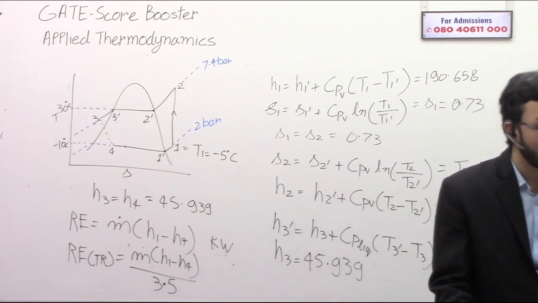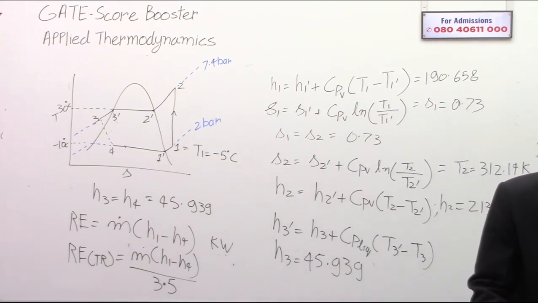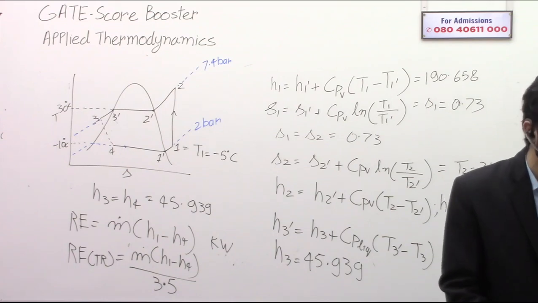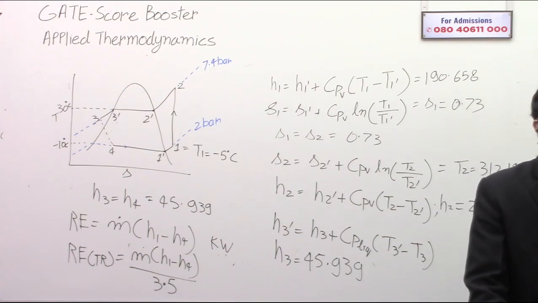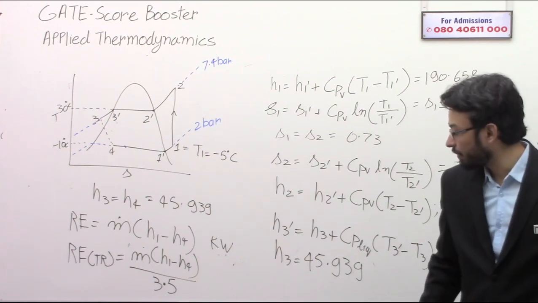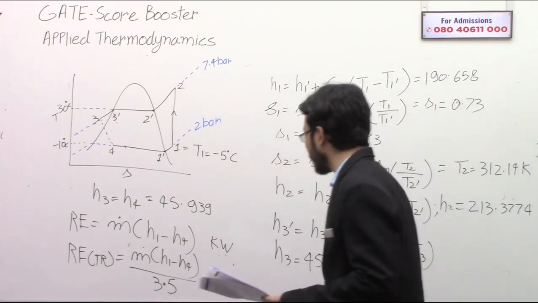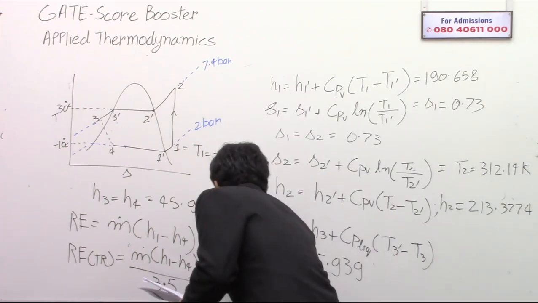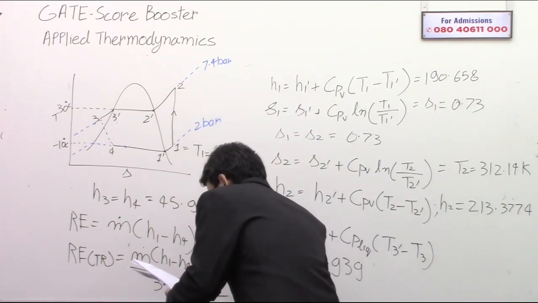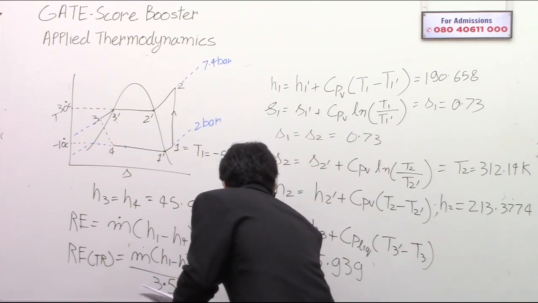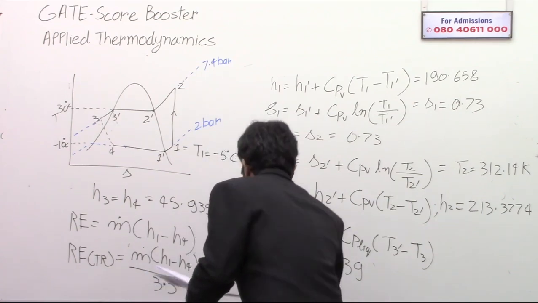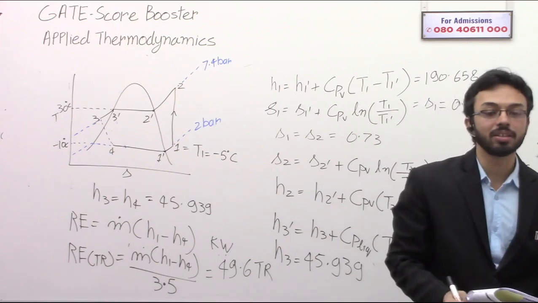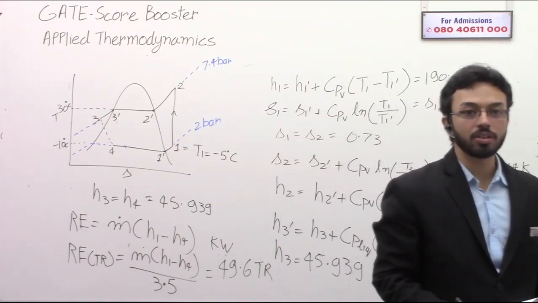See, what they have asked is the COP of the cycle if it is used as a heat pump. Read the question carefully, my dear. The answer for the refrigeration effect is correct. Let me write it down, this will come as 49.6 ton of refrigeration. 49.4 is also acceptable.